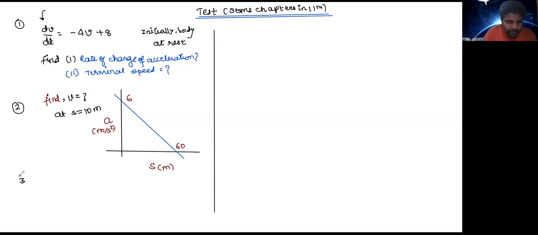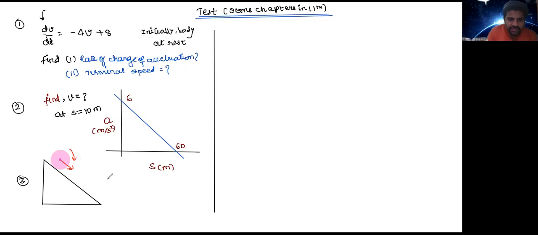Now third question, you're being told that from the top of an inclined plane, a hollow sphere is rolling down without slipping, right?